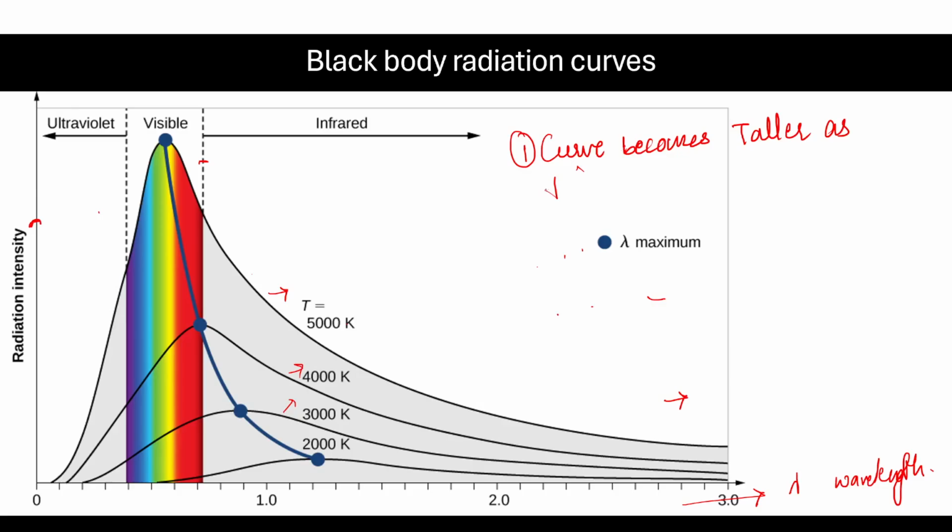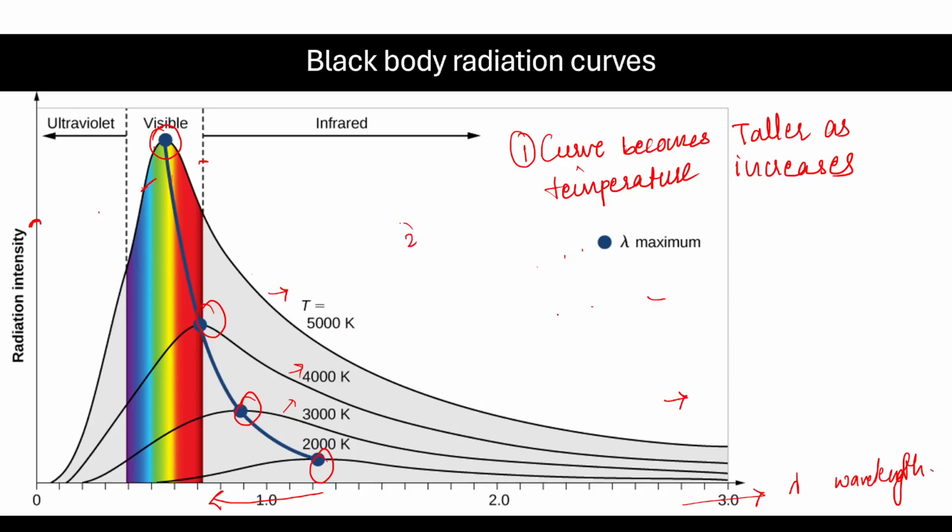This is one inference from this curve. Let's see the next one. What is happening to the peak wavelength, the wavelength at which the curve peaks? This one peaks here, this one peaks here, and this one here, so obviously the wavelength is decreasing.